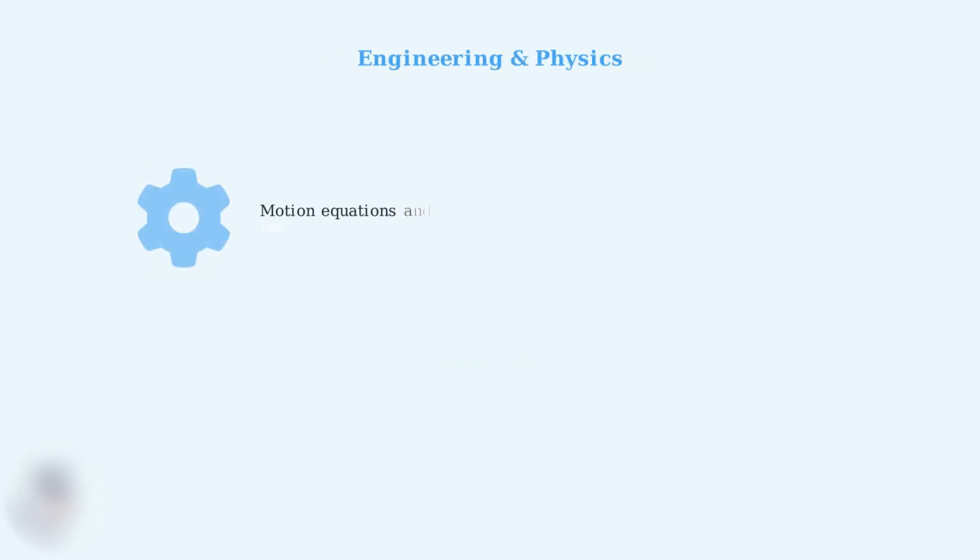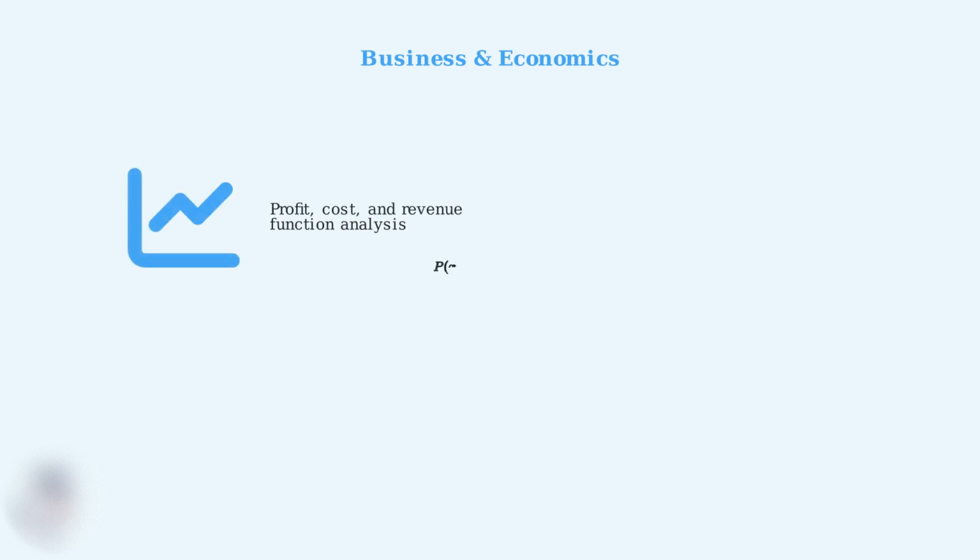Engineers use polynomials extensively in motion and force equations. When analyzing the movement of objects, engineers often need to combine multiple polynomial functions representing different forces or motions acting on a system. Here, if an object's position is described by adding two motion functions, we combine 3t squared plus 2t plus 1 with negative t squared plus 4t minus 2 to get the total position function of 2t squared plus 6t minus 1. In business, polynomial functions represent cost, revenue, and profit relationships.